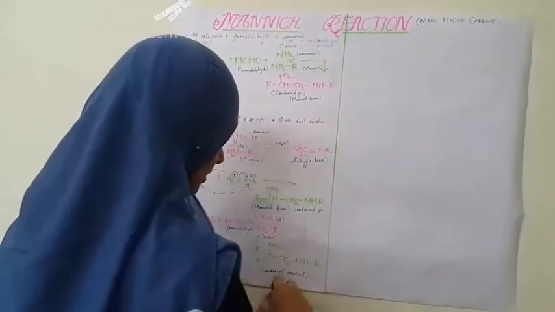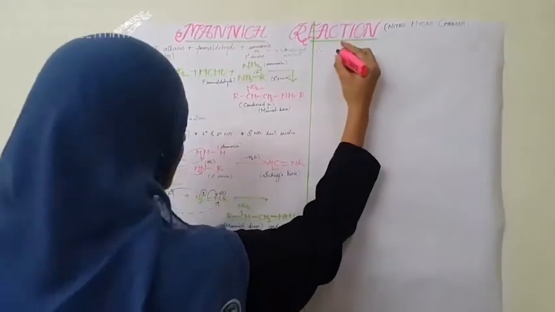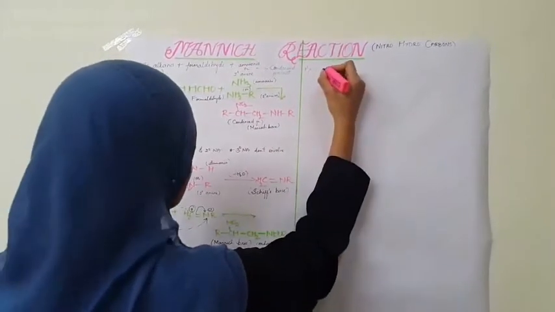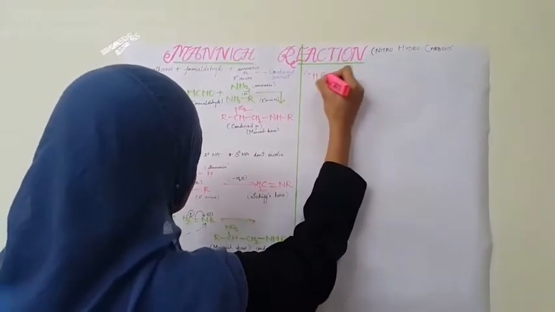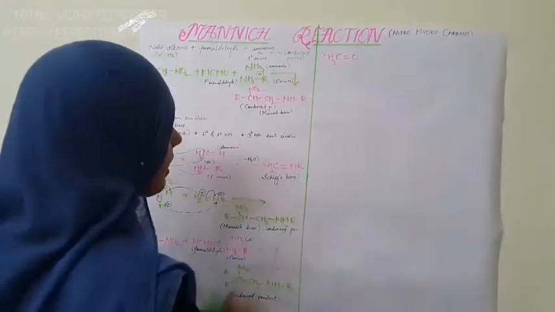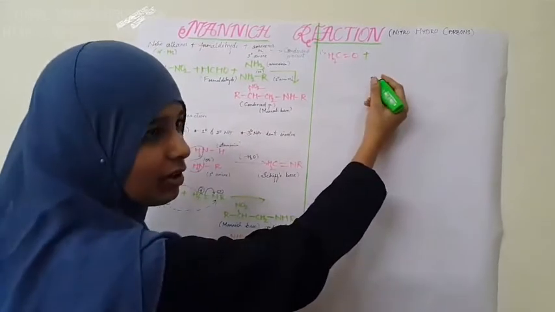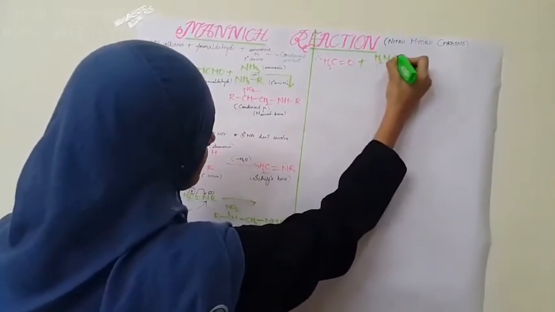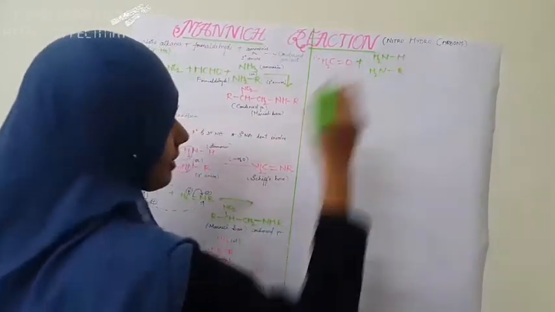First of all, in the first step, what happens? Secondary nitroalkane, formaldehyde and ammonia react with each other. We can write formaldehyde as CH2 double bond O, and next, either ammonia or a primary amine. Ammonia, NH3, or primary amine, NH2R.